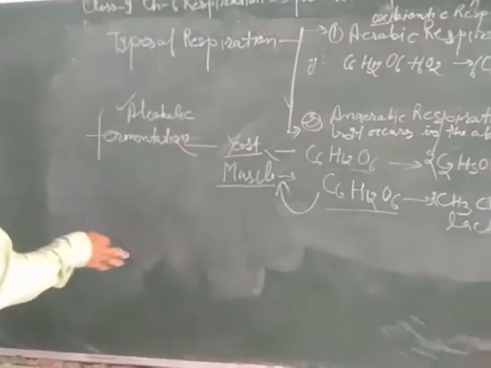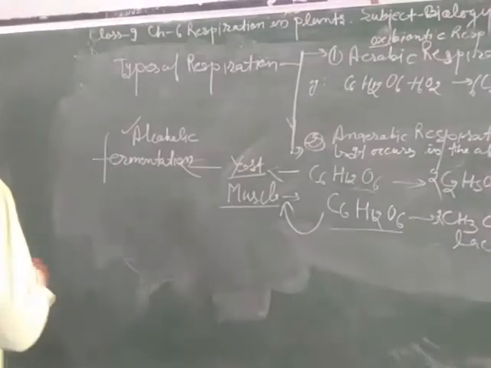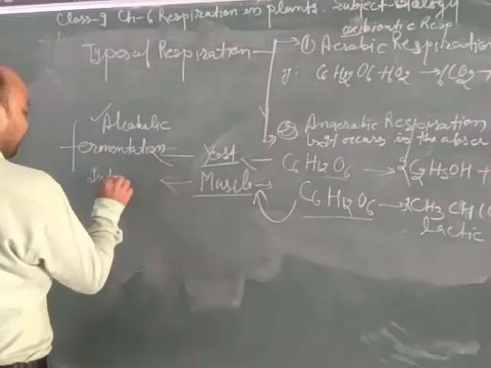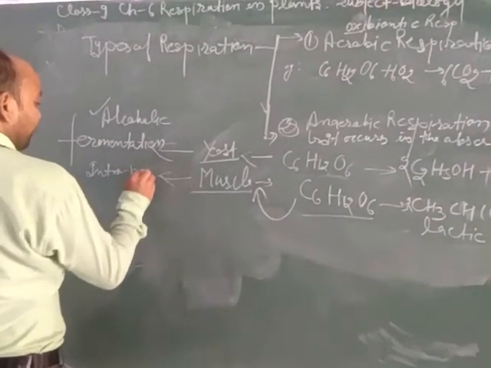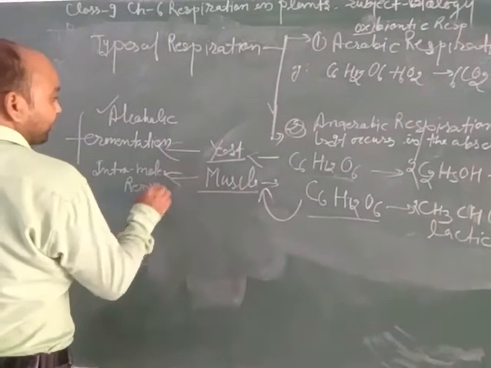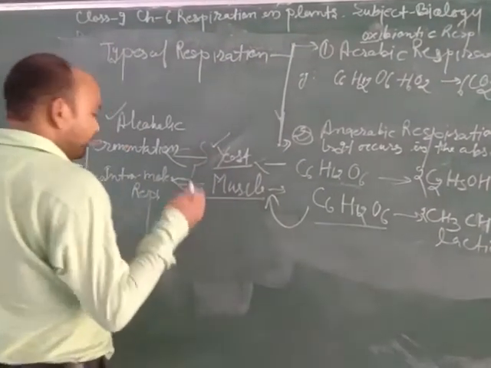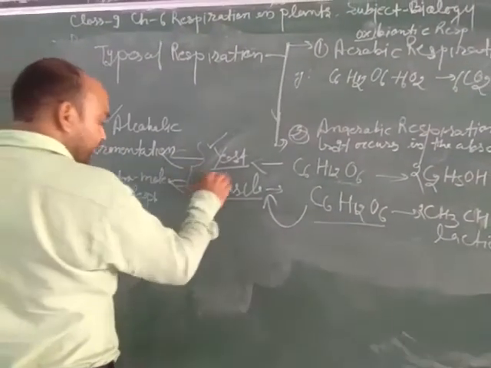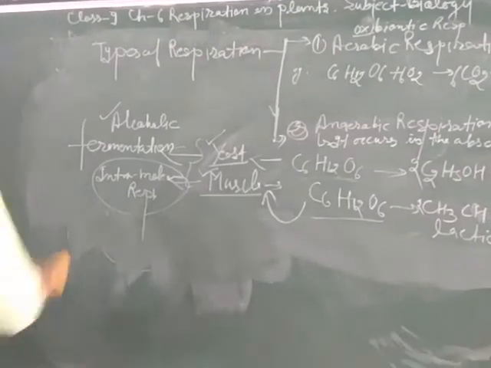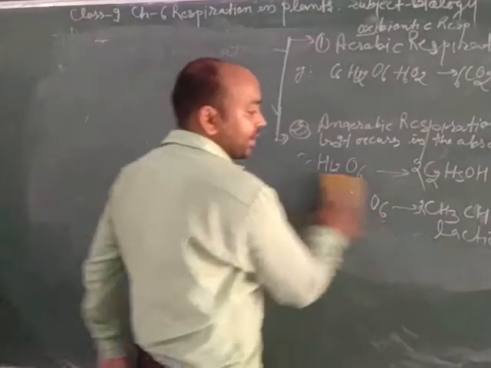Now the second one is intramolecular respiration. This means we can say that lactic acid will be formed in intramolecular respiration. Intramolecular respiration means the respiration which takes place in microorganisms and in muscles; both are called intramolecular respiration. Now dear students, we'll discuss the difference between aerobic and anaerobic respiration.